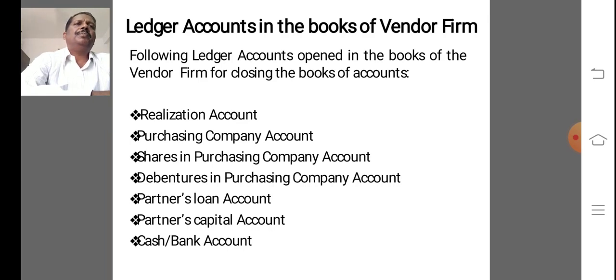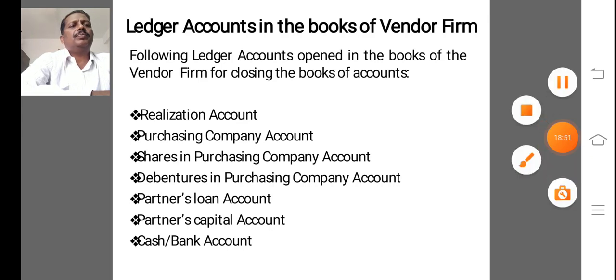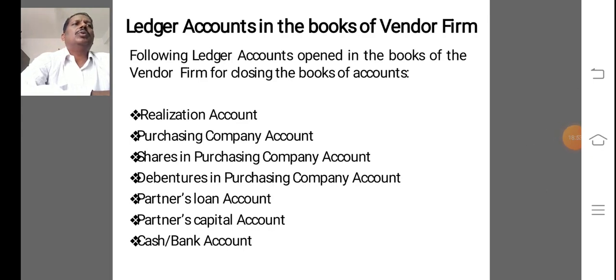And the last one, cash or bank account. Finally, cash or bank account is opened to record all cash receipts and cash payments. Normally, payments will be equal to receipts.